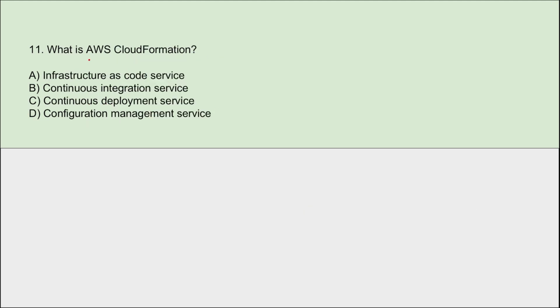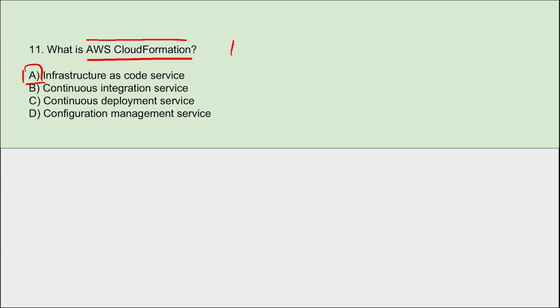Next, what is AWS CloudFormation? AWS CloudFormation will provide infrastructure provisioning and management. And this AWS CloudFormation is an infrastructure as code service, right? As I mentioned, this provides infrastructure provisioning and management.